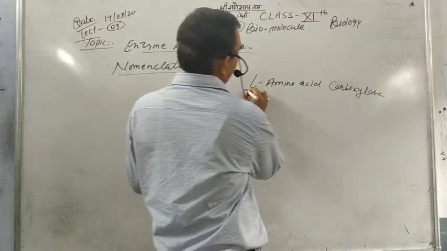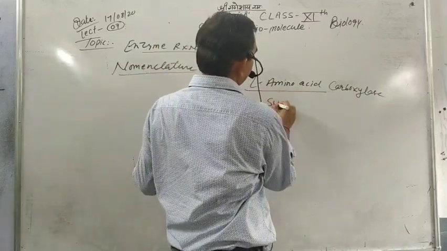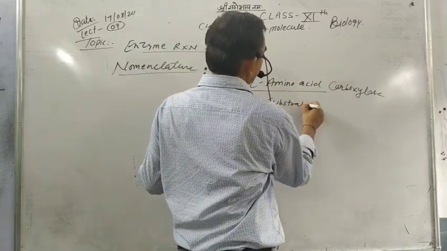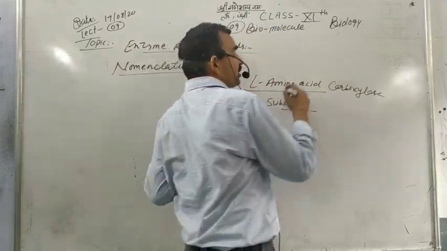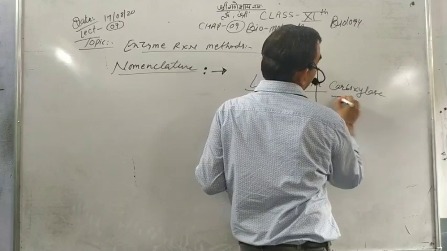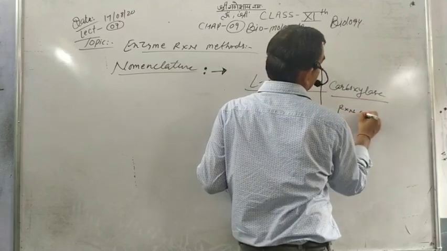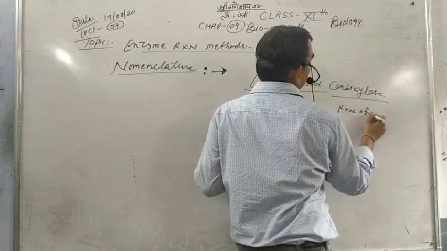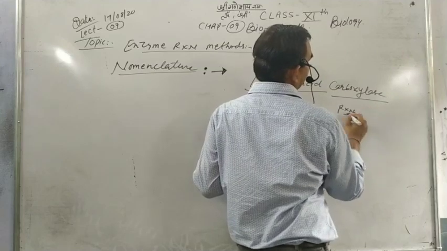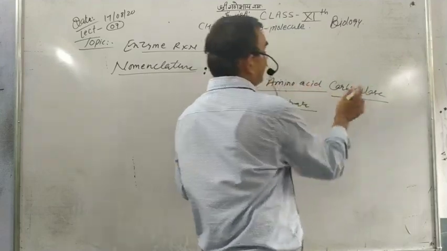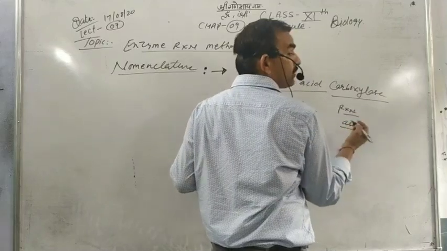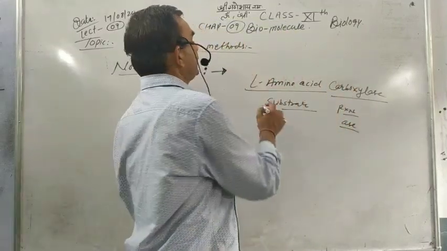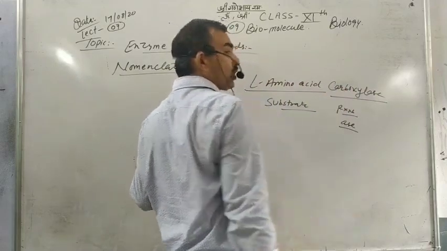It means the L-amino acid is the substrate, put before the enzyme name, and the nature of the reaction is used after that, as the prefix. So it is L-amino acid carboxylase.